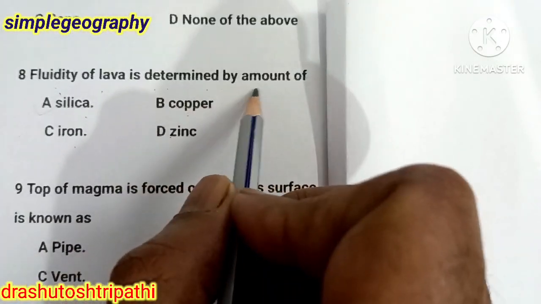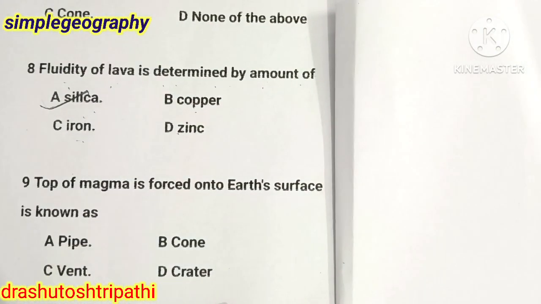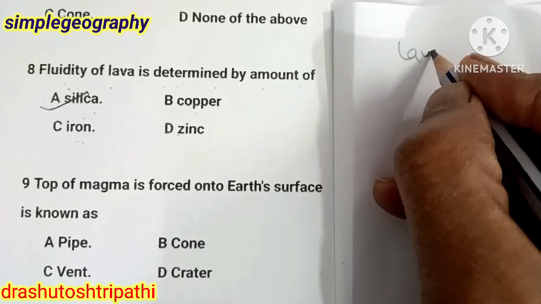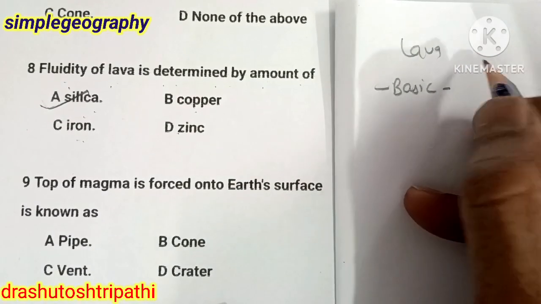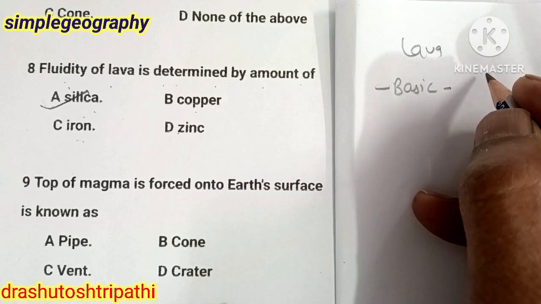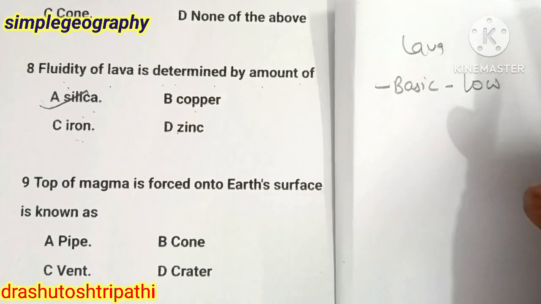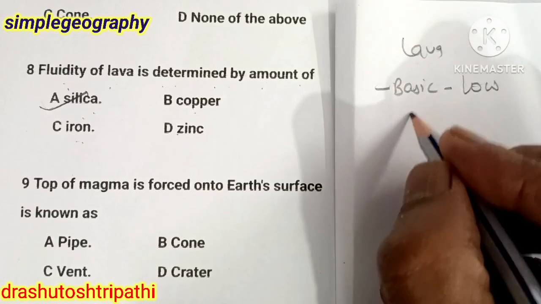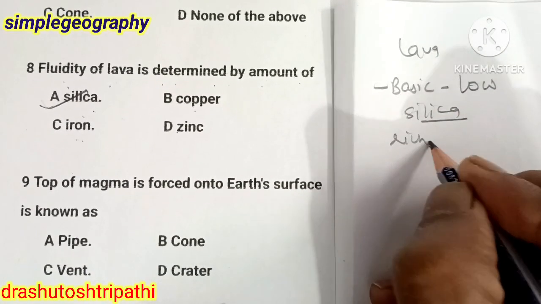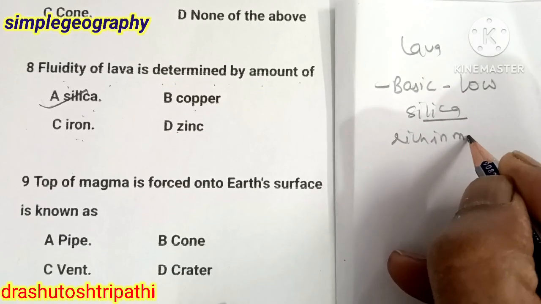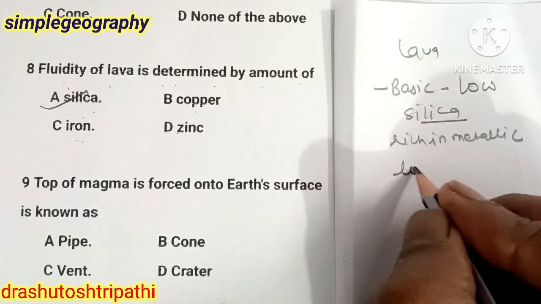Fluidity of lava is determined by the amount of silica. There are two types of lava. One is basic lava. Basic lava is that which has a low amount of silica, but it is rich in metallic minerals and has a low melting point.